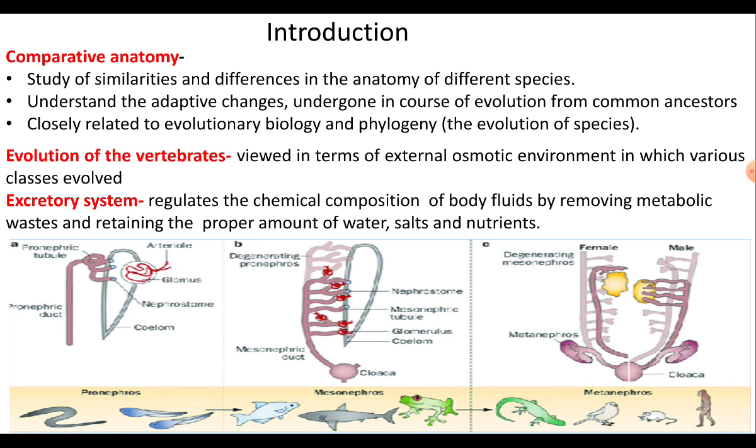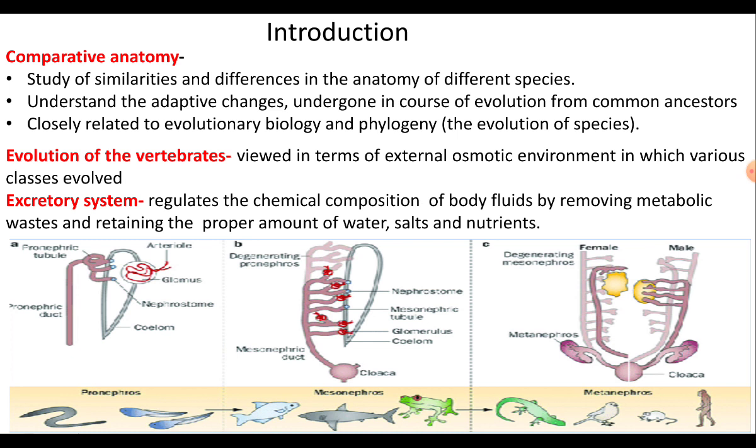Comparative anatomy is the branch of biology that deals with the comparative study of the body structures or the organ systems of different species or classes of animals in order to understand the adaptive changes that they have undergone in the course of evolution from their common ancestors.